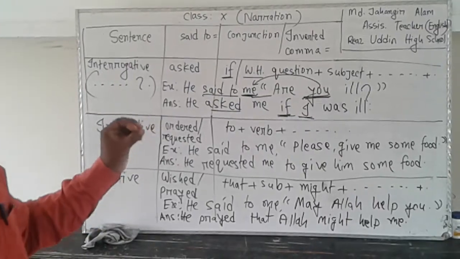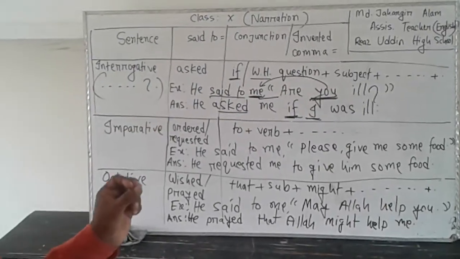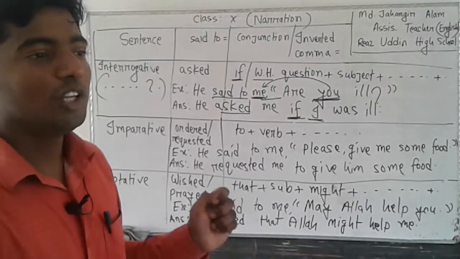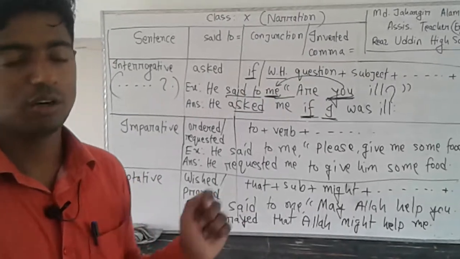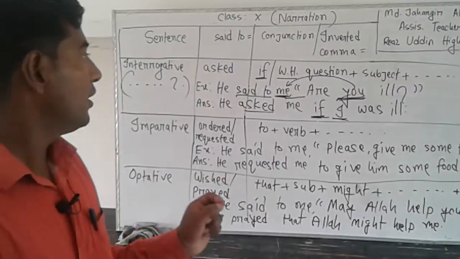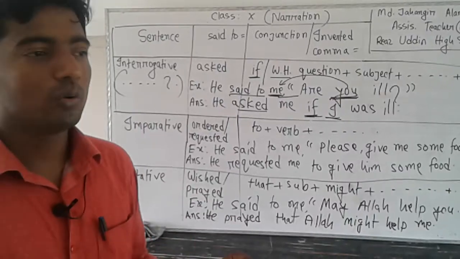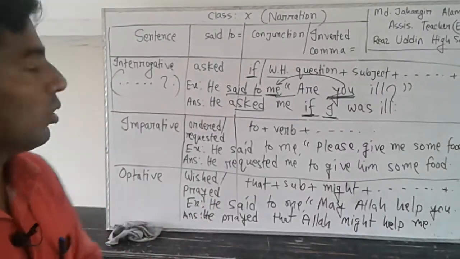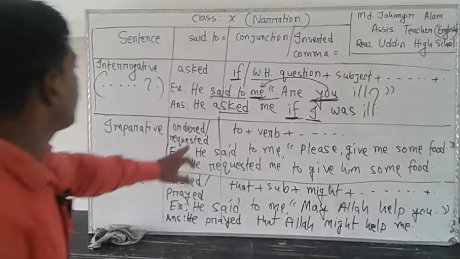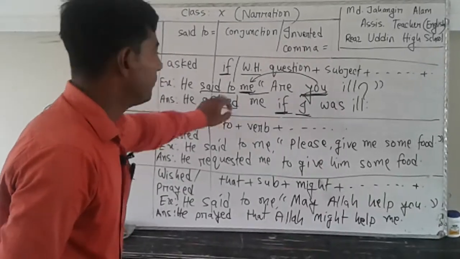To remember easily: I, me, my will follow the subject of the reporting verb, and you and your will follow the object of the reporting verb.